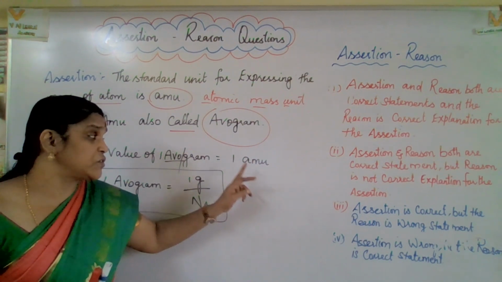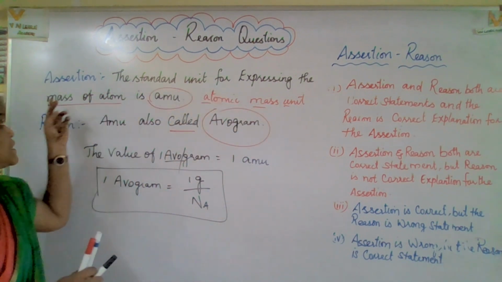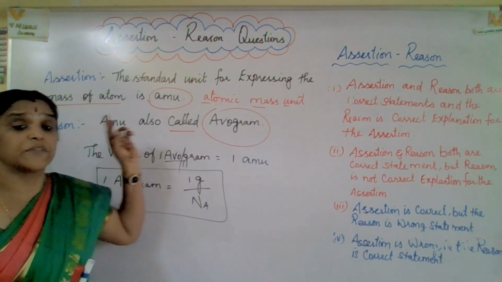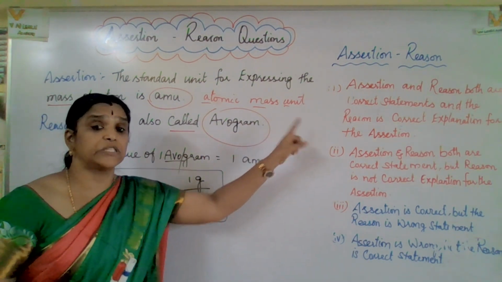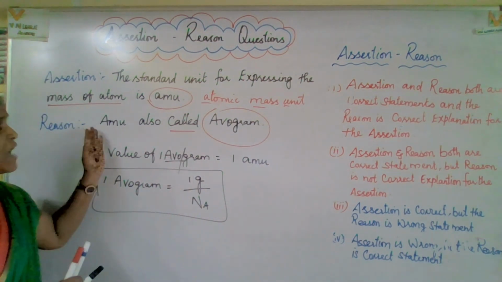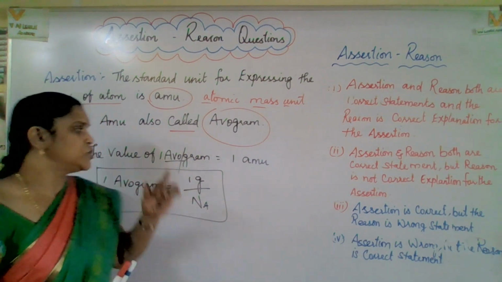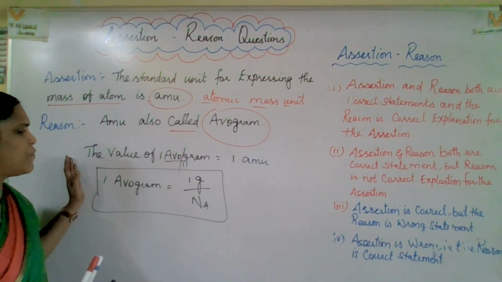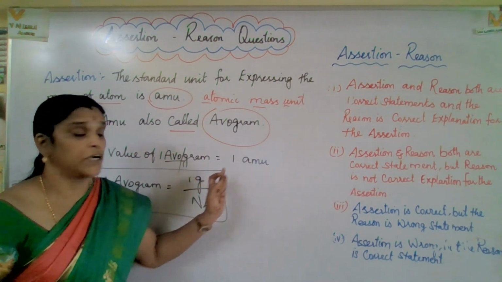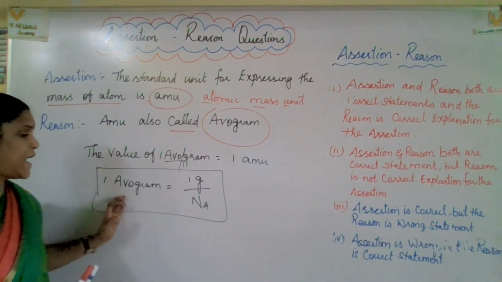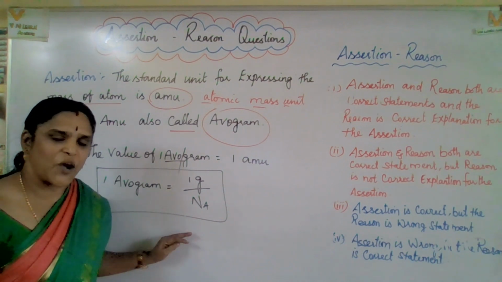What is atomic mass unit? The standard unit for expressing the mass of atom. So to represent the mass of atom only, atomic mass unit. Now here avogram is the value of 1 gram of atom, so we can say it is 1 AMU. The value of 1 avogram equal to 1 AMU, so 1 avogram equal to 1 gram by Avogadro number. I hope you got a clear idea.